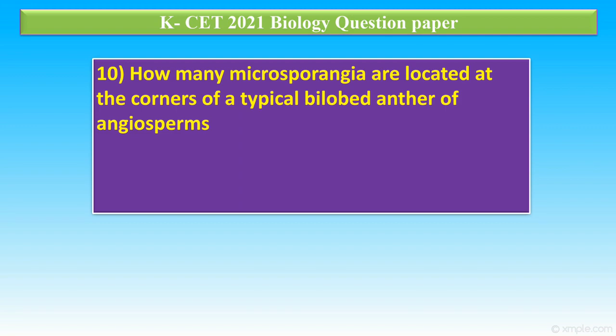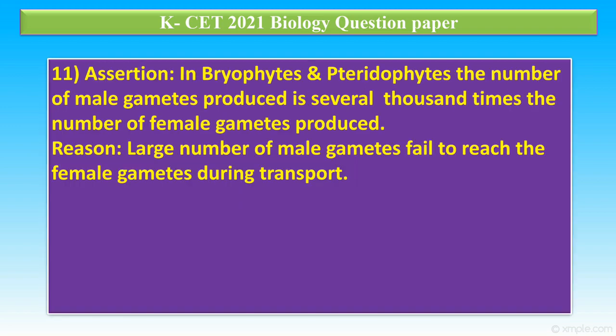Question number 10. How many microsporangia are located at the corners of a typical bilobed anther of angiosperms? Option A, 2; option B, 4; option C, 8; option D, 1. Option B is the correct one, because a typical bilobed anther consists of 4 microsporangia. These are present at the 4 corners.